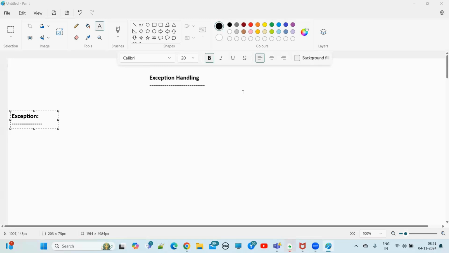Now, we will relate this to technology. What is an exception? Let's suppose we have written 1,000 classes to complete one e-commerce application. Or let's assume 10,000 classes we have written, right? Once we deploy the application, after that, what will we do? We will start the application. Am I right or wrong?